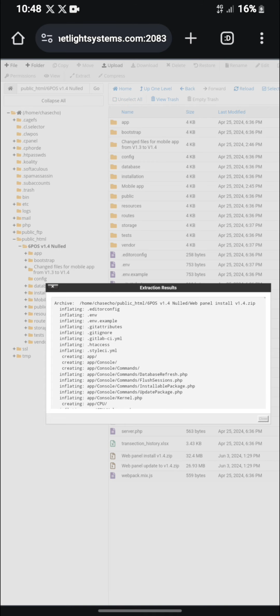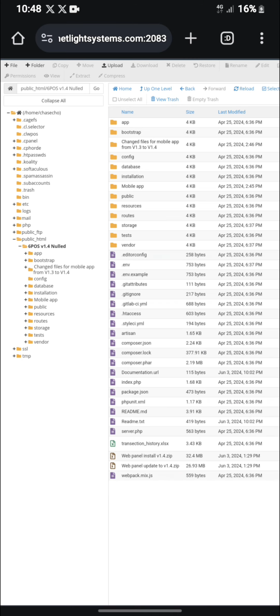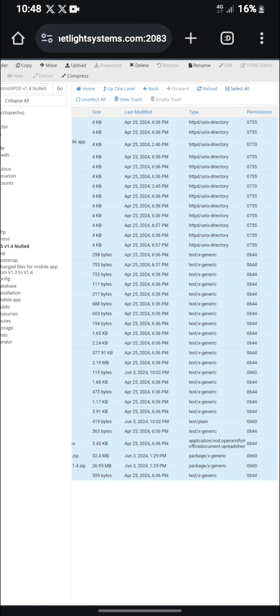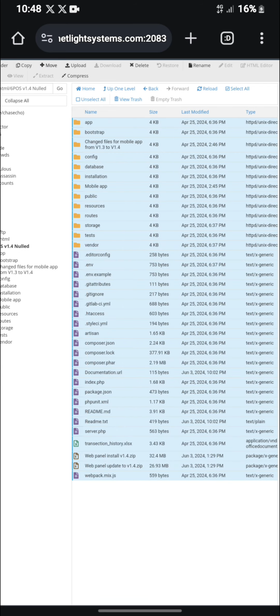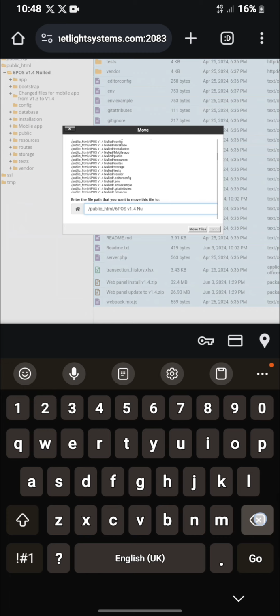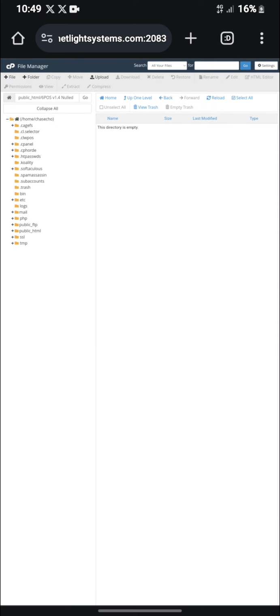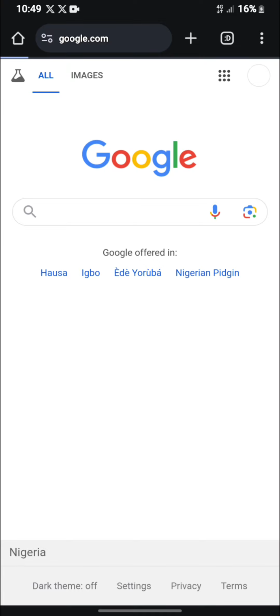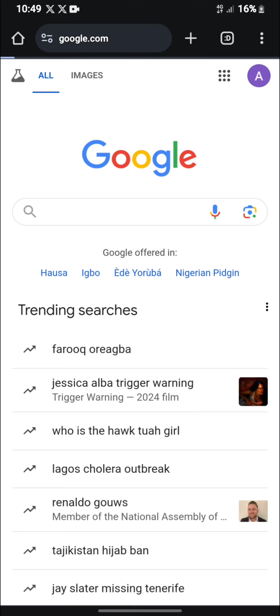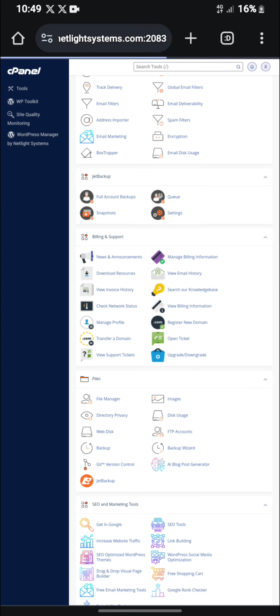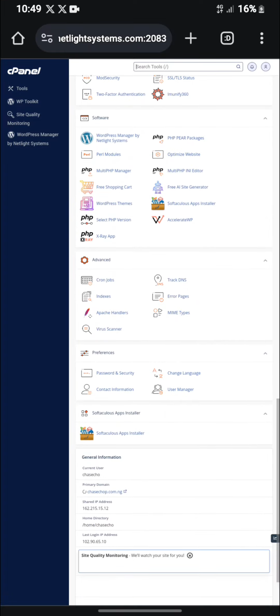So now, as you can see, the file has been extracted. So let's select this and move it all to our public HTML. Now let's check if this our site has been live, so we can start the installation process.